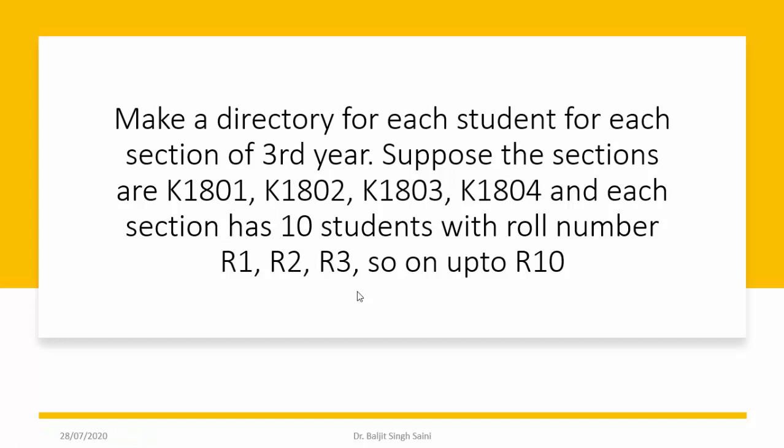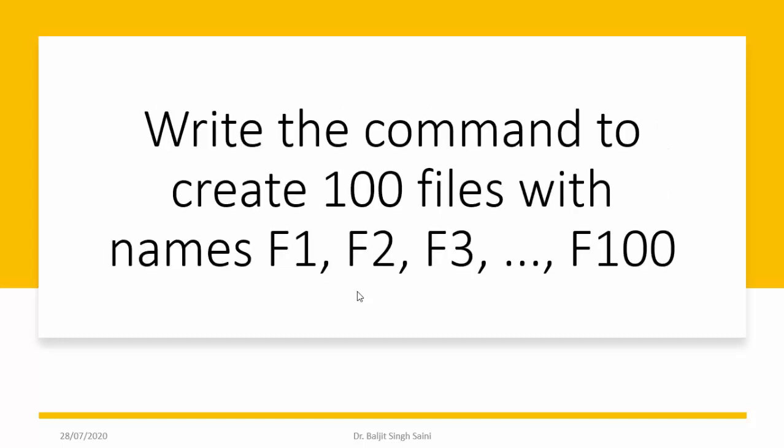So let us suppose there is a university or a college. So you are supposed to make a directory for each student for each section of third year. Now let us suppose that the sections are K1801, K1802, K1803 and K1804. So there are 4 sections, and each section has 10 students with roll number R1, R2, so on up to R10. Alright, so you need to make a directory for every student in every section. And the last question is, write the command to create 100 files with names F1, F2, so on up to F100. So I'm not discussing the answer for the last 2 questions.